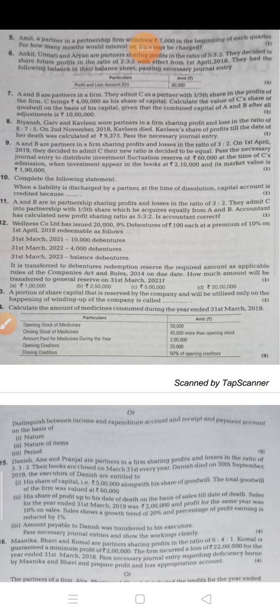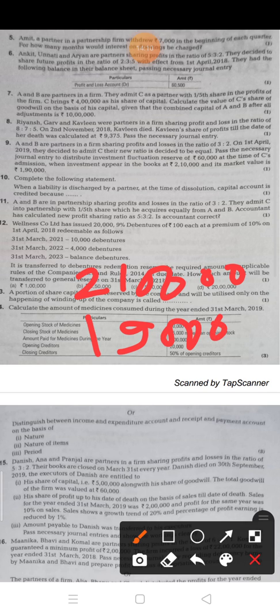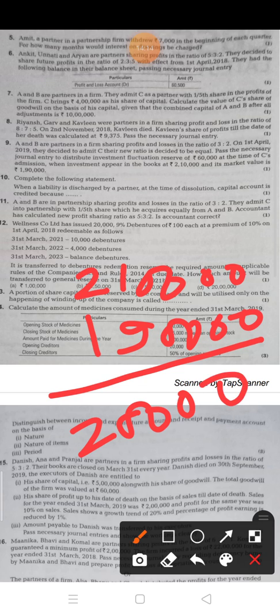This you have to see. So children, here the investment book value is given in the balance sheet as 2,10,000 and the market value is 1,90,000. It means investment is decreased by 20,000.